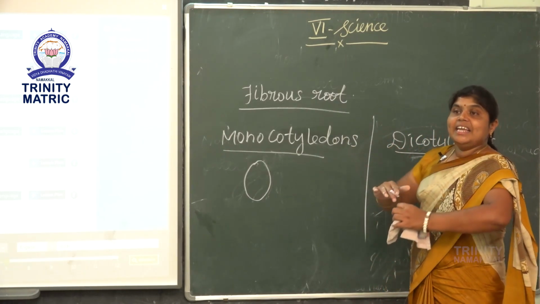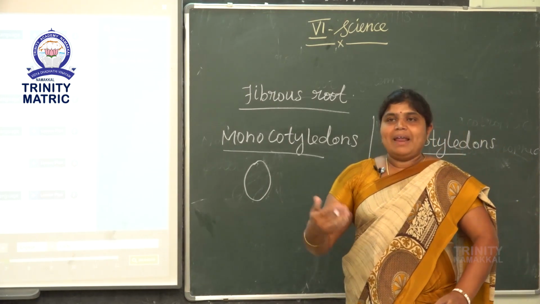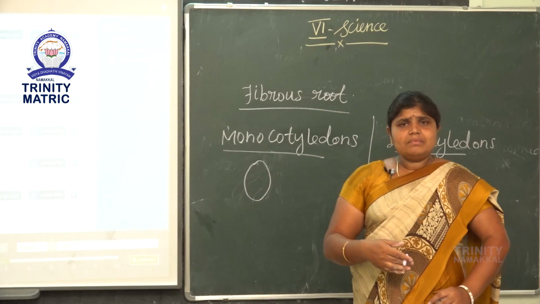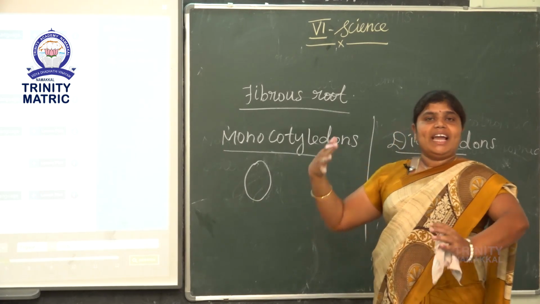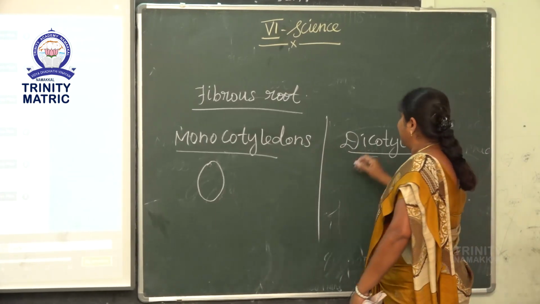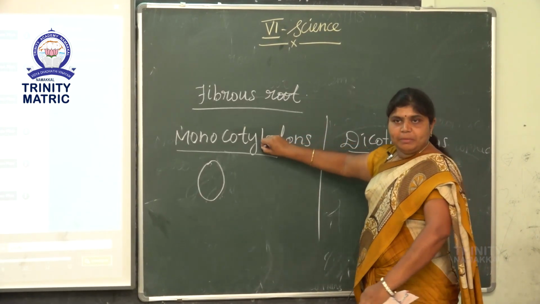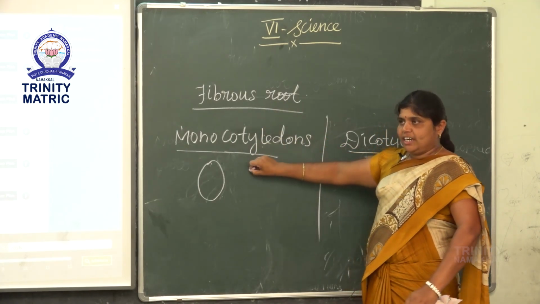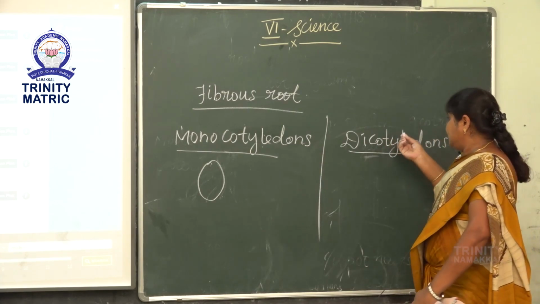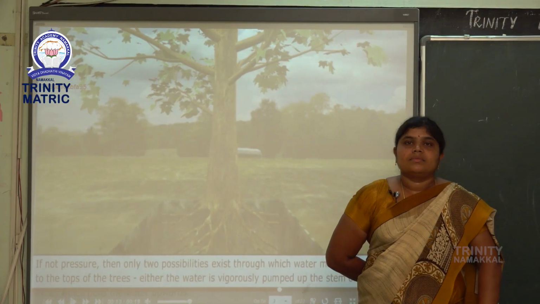What is meant by dicot? We can easily break the seed. For example, grams, black gram, yellow gram, peas, bean seeds. So these seeds we can easily break. Dicot means taproot system. Monocot means fibrous root system. Fibrous root system is only in monocotyledon plants. Dicotyledon has taproot system.